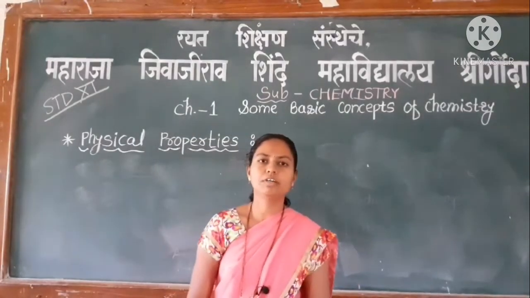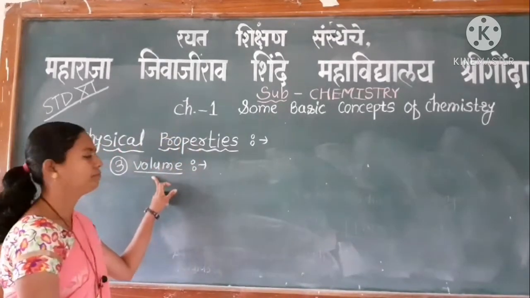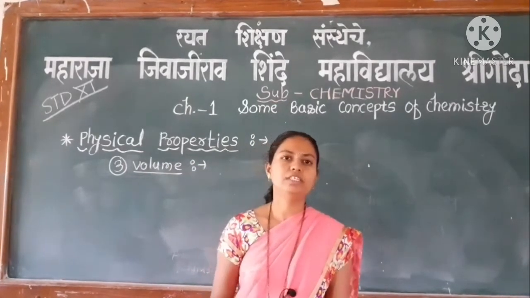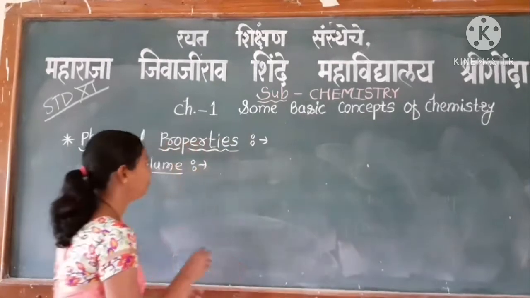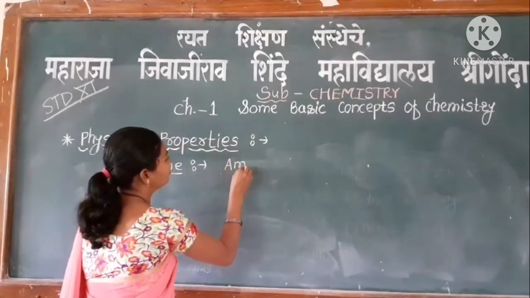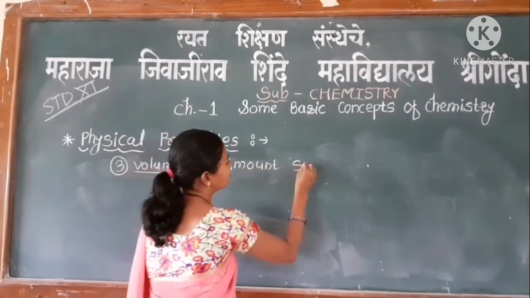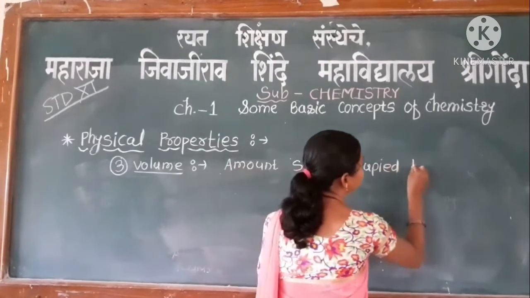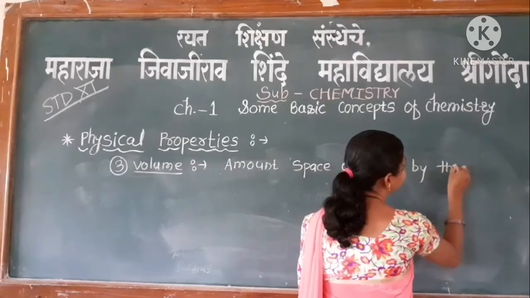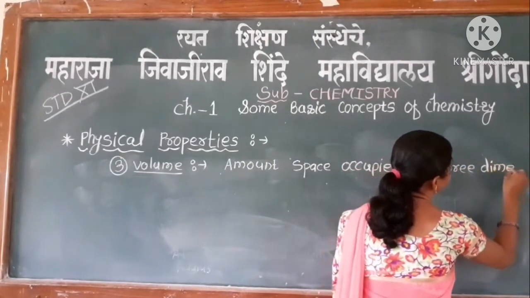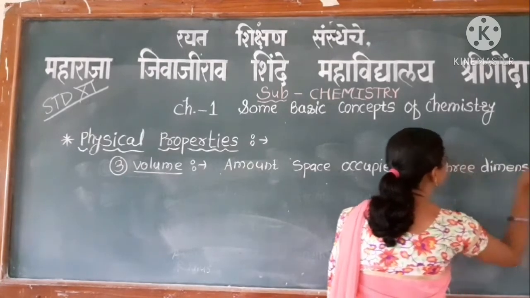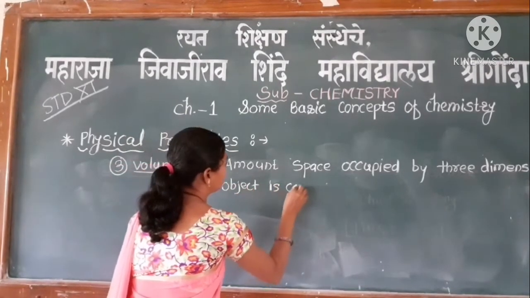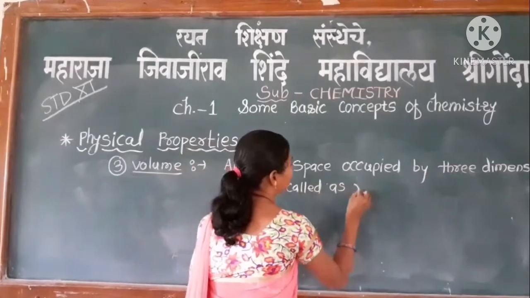The third physical quantity we have to study is volume. The amount of space occupied by a three-dimensional object is called volume.